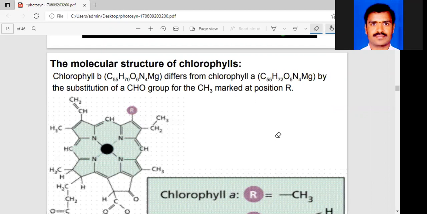Chromoplasts are responsible for the coloration of different parts of the plants, mainly the petals of the flowers. The leucoplasts are mainly useful for storage of food material, and chloroplasts are useful especially for photosynthesis. So these are the most important pigments.